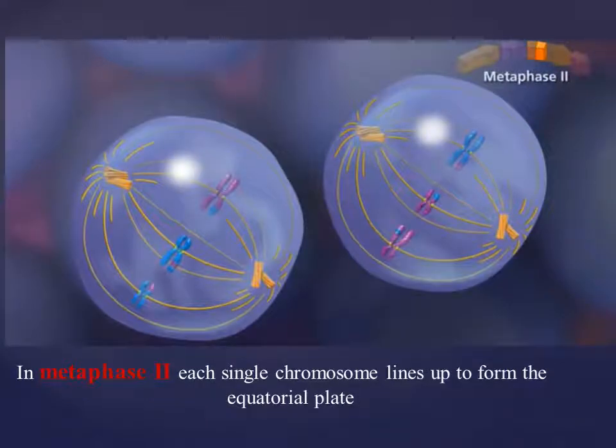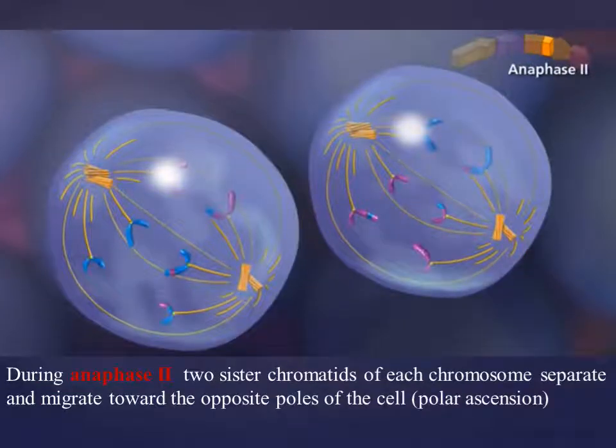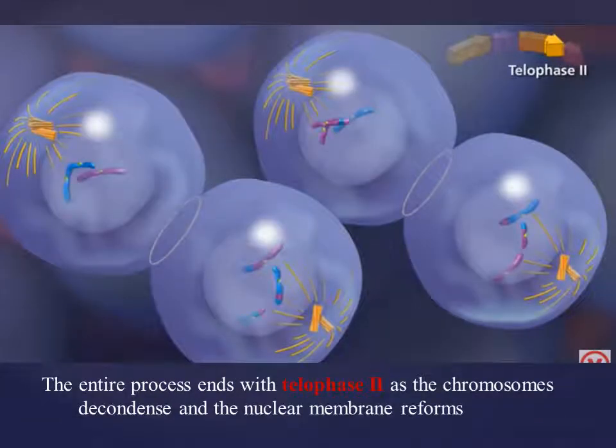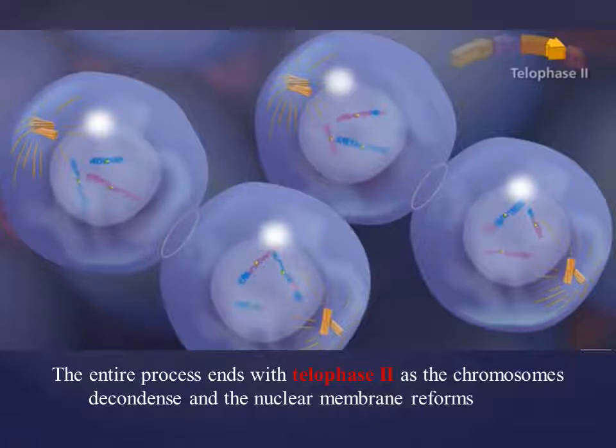During metaphase 2, each single chromosome lines up to form the equatorial plate. It's similar to the metaphase in mitosis. Now, during anaphase 2, the two sister chromatids of each chromosome separate and migrate toward the opposite poles of the cell, called polar ascension. The entire process ends with telophase 2, where the cell constricts at the middle, the chromosomes decondense, and the nuclear membrane reforms.